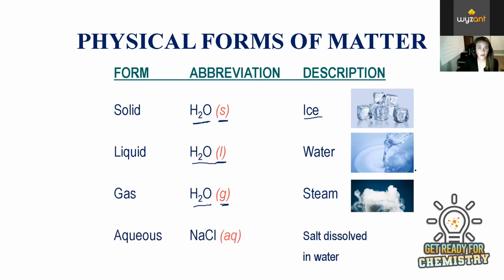And then we have this other form called aqueous, which we classify as a form, not necessarily a phase. It technically means whatever this compound is, which in this case is NaCl, so this is table salt. When we say aqueous, this just means this is salt dissolved in water. So anything with an aqueous following the compound means that it's technically dissolved in water. So the majority of that physical form will look like water.